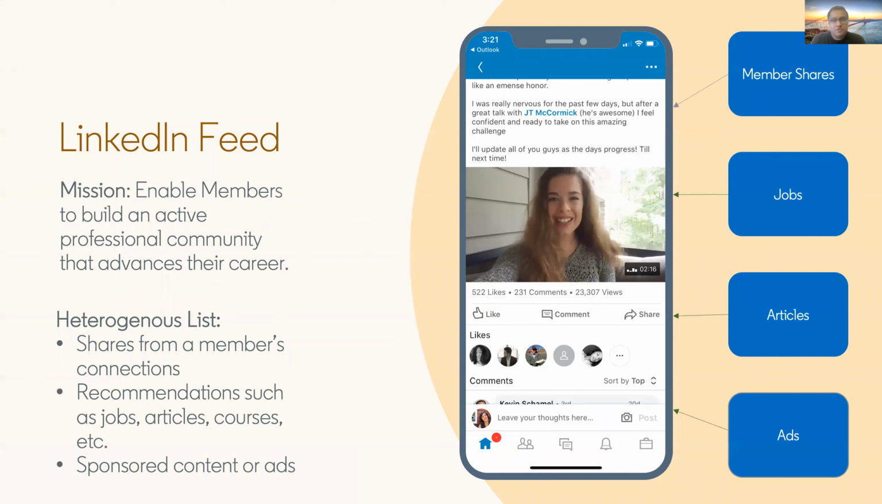If you look at a member's feed, it can contain various heterogeneous contents. It can contain shares from the member's connections. It can contain recommendations by LinkedIn for jobs or for course recommendations. It can also contain sponsored updates for things like ads. And as you can see, it's a collection of different heterogeneous items put together in a single ranked list.